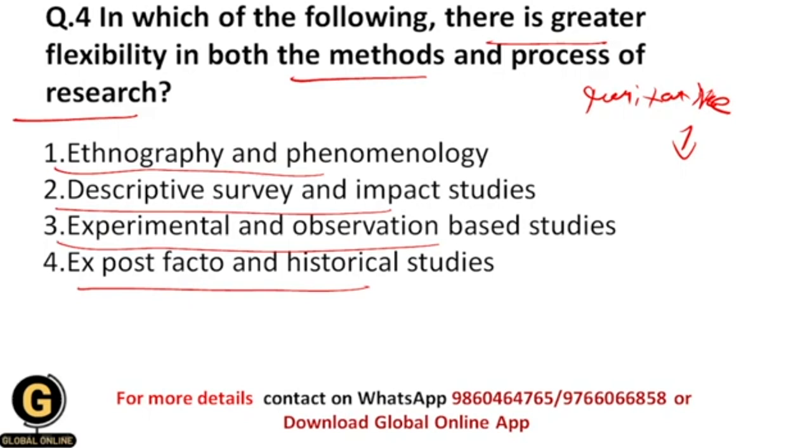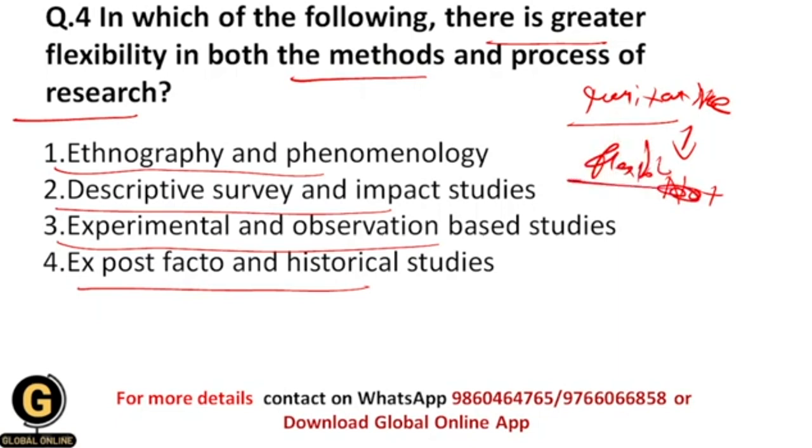According to the situation we will design the whole research process, and we are going to use different data collection methods and data analysis methods. And that's why qualitative research is basically... sorry, it is basically flexible.